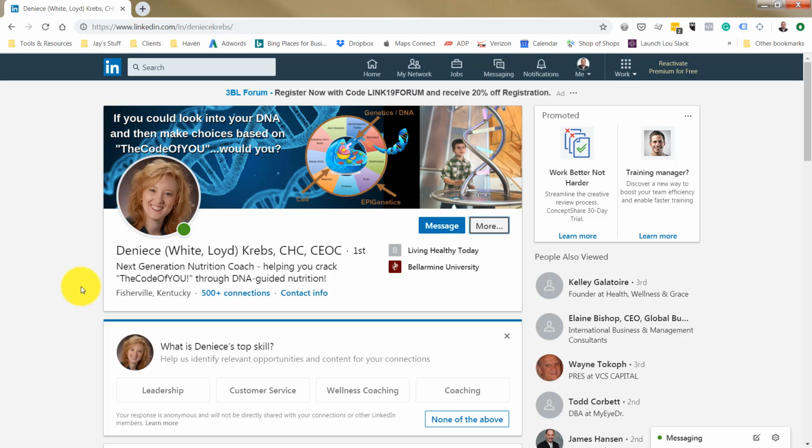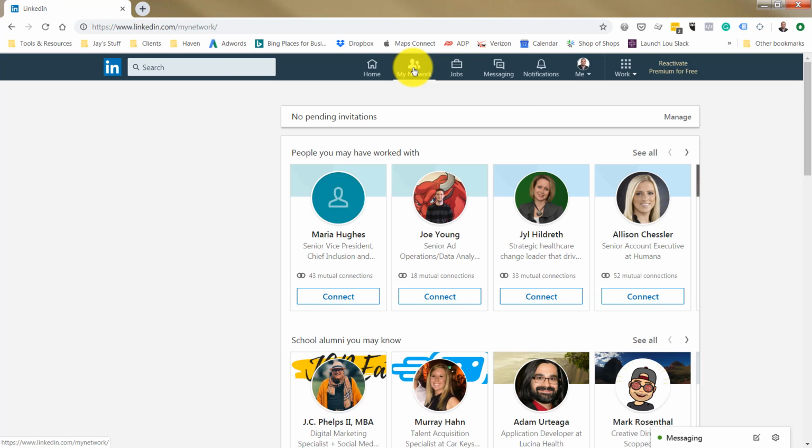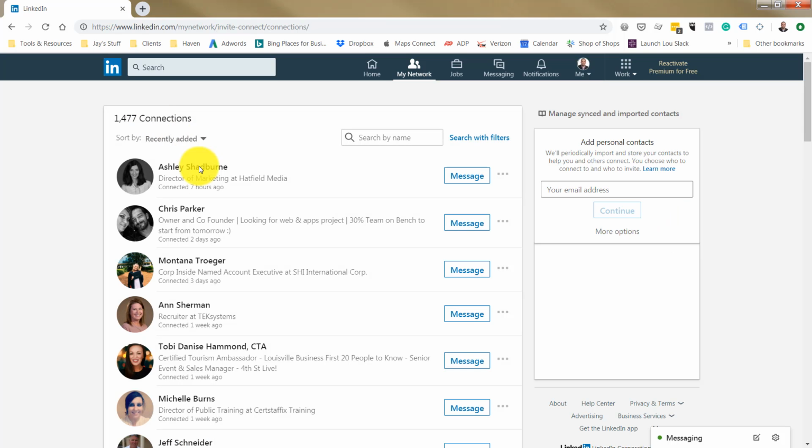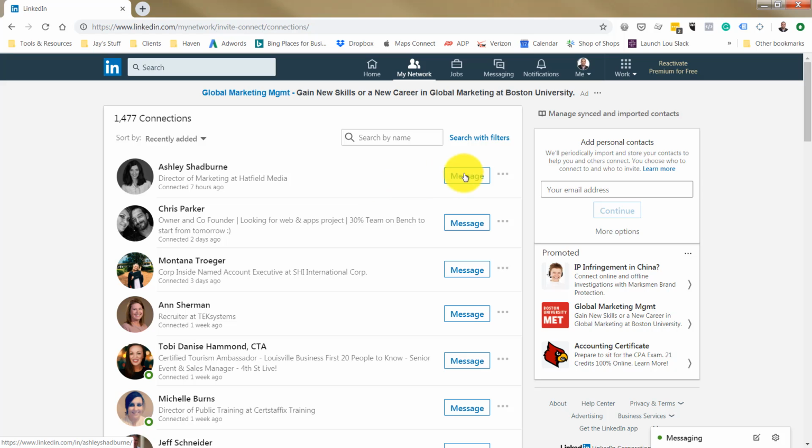A little more discreet way of removing someone is to go into your My Network page, and then up in the top left, you see connections. You can then click on that, and you'll see a list of everybody that you're connected to. And then these three dots over here to the right, you can click on that and then choose remove connection, and they will not get a notification that you looked at their profile. So it's a little more of a discreet way of doing it.